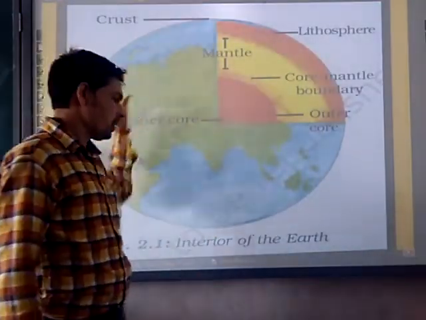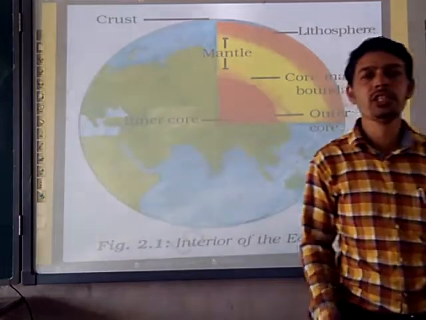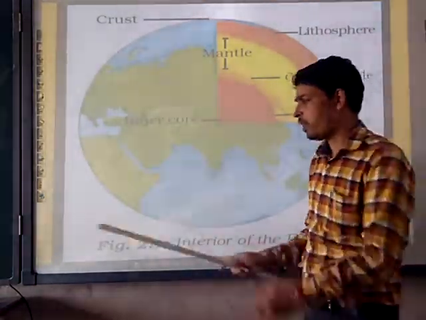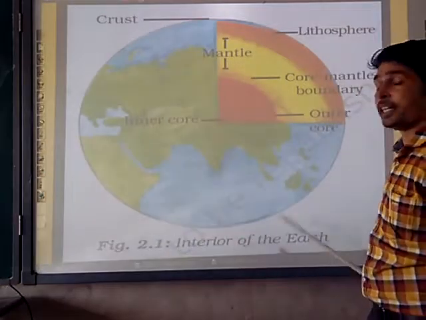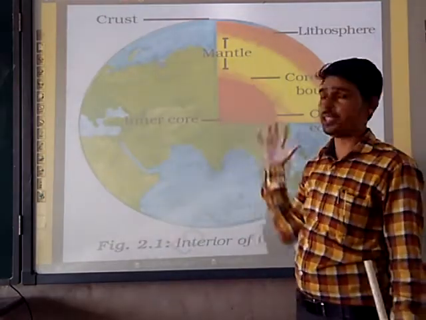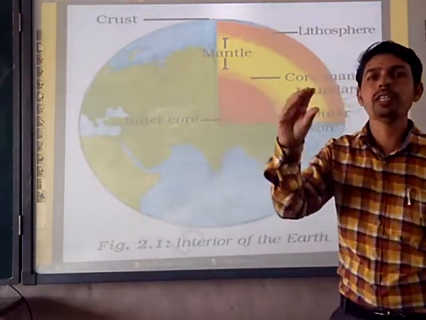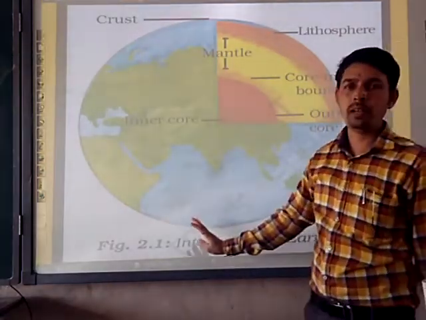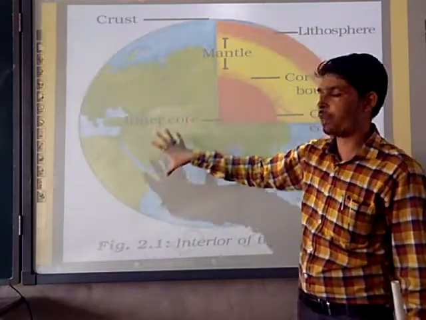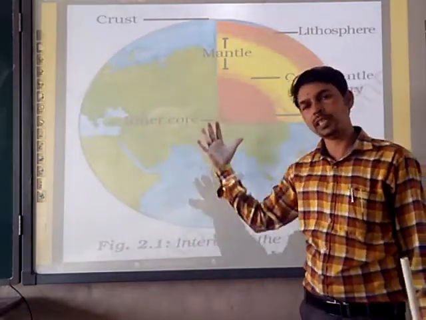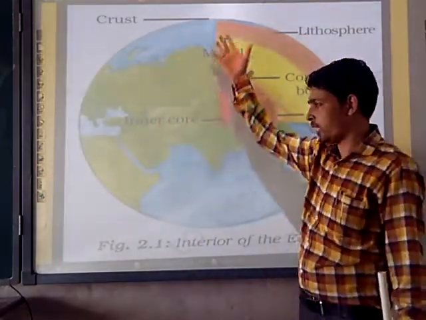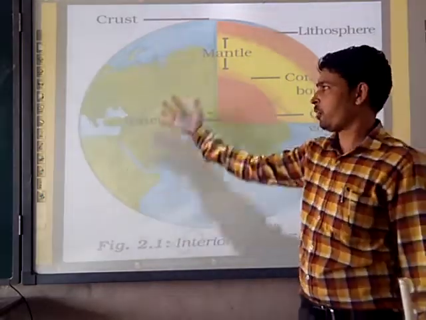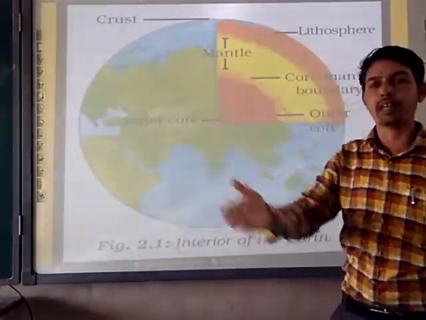So here is the picturization of the interior of the earth. Interior of the earth, figure 2.1, is speaking about the same as I was showing you with the example of the onion. This is the full photograph which I have taken from the NCERT textbook. It is the same as printed in your textbook, so that's why I am making this. Whenever you are referring to the textbook, you can observe the same, and the explanation will be from this only.